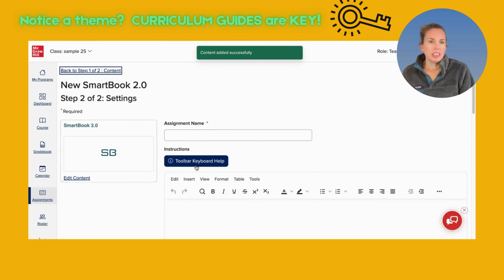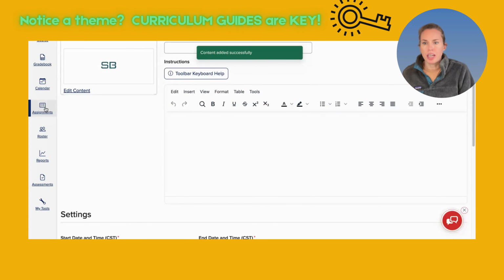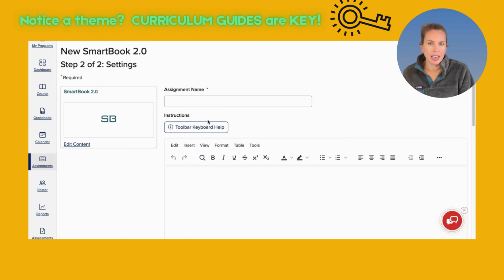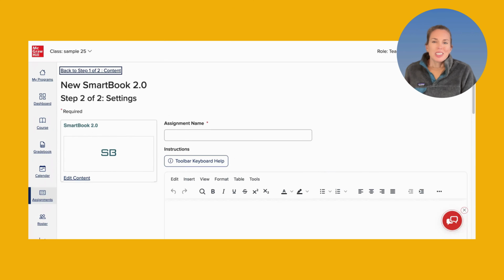So this one's a little bit different than assigning the rest of them. You have to go through that Assignments tab. And now I'm going to do the same work that I did before. So now what we're going to do is pop over to Canvas and see how we're going to access those things through Canvas if you choose to go that route.